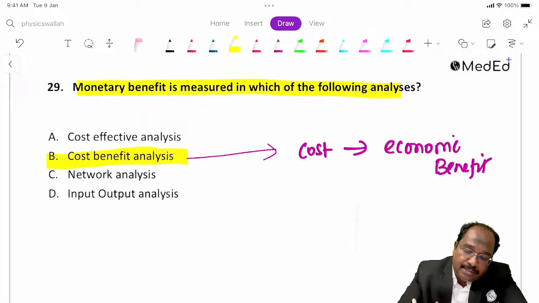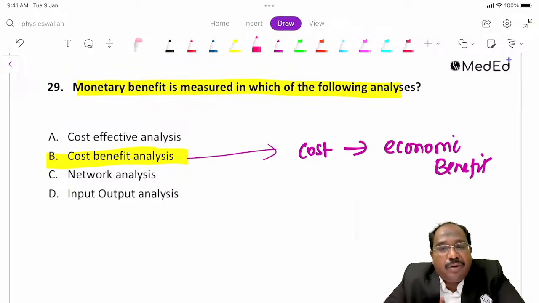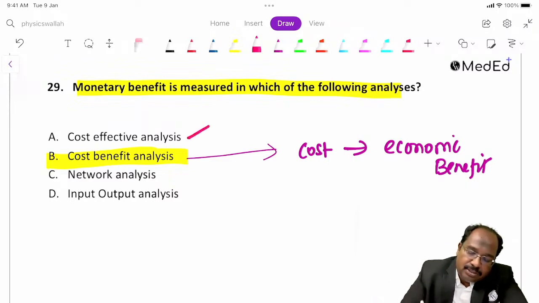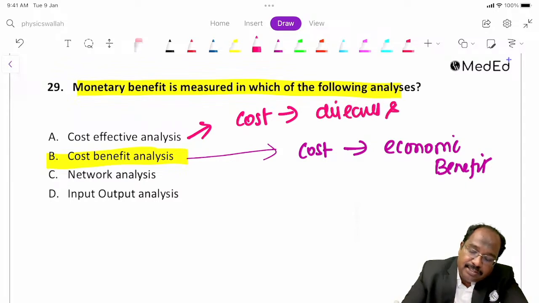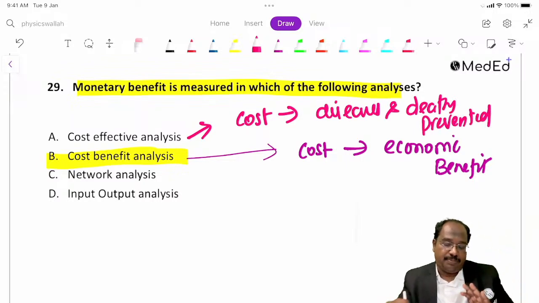Cost effective analysis is practically difficult and not much used in our field, because our benefit is the number of diseases prevented and deaths saved. So cost effective analysis compares cost with the effectiveness in terms of diseases and deaths prevented.